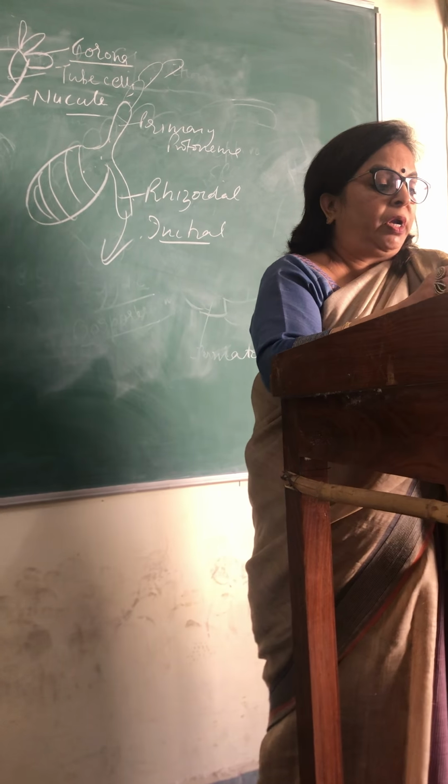Now, how do we write the graphic life cycle? In the graphic life cycle, this is the Chara plant, the vegetative thallus, and fragmentation.